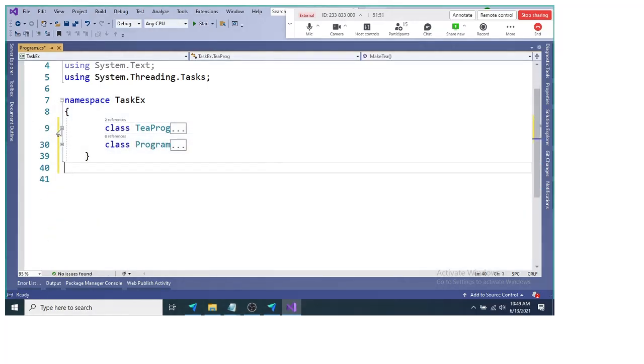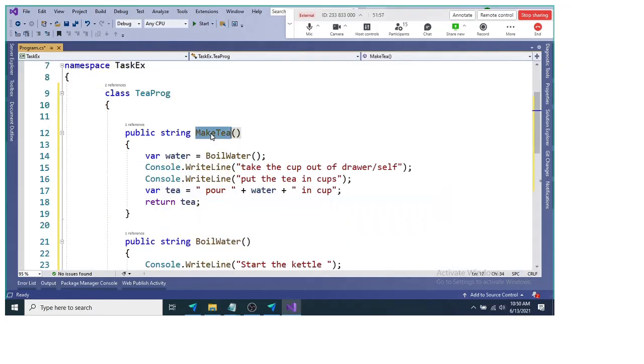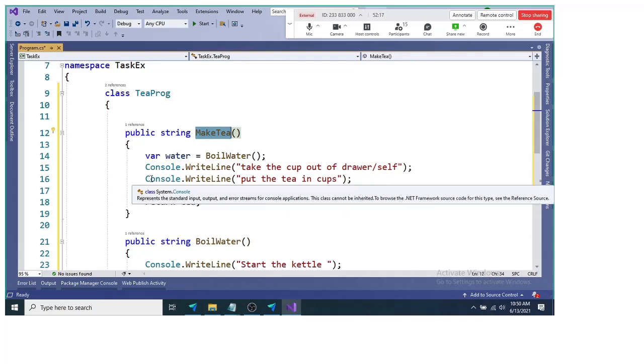Now if you look at this, we have a TProg class, and this class has a MakeTea method. To make the tea, we need to boil the water, take the cup out of the drawer and put the tea in the cup, then pour the boiled water into it, and your tea will be ready. So these are the steps to get your tea ready.